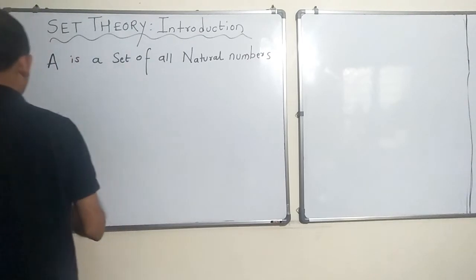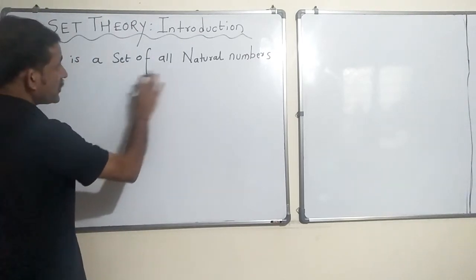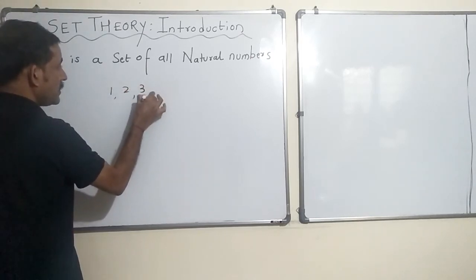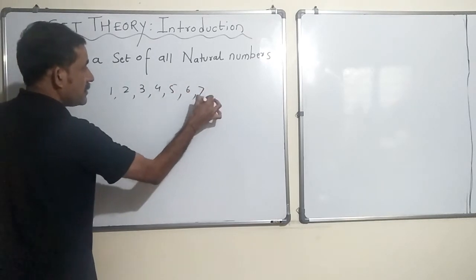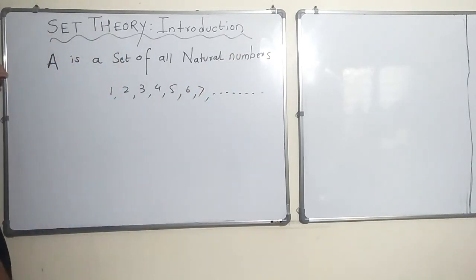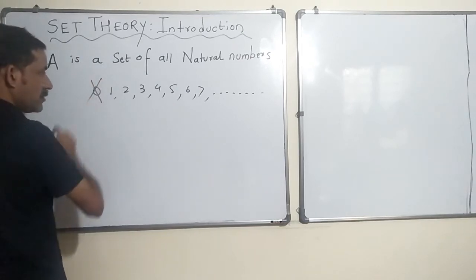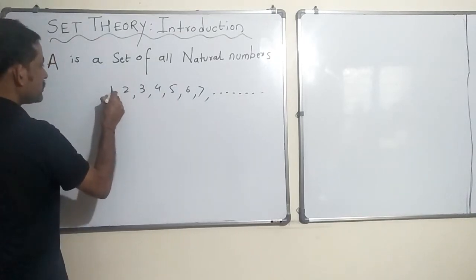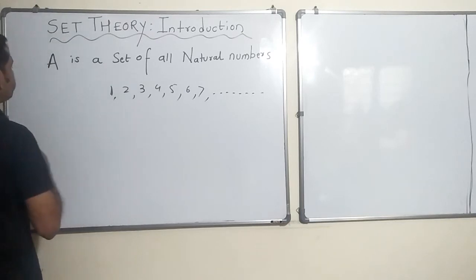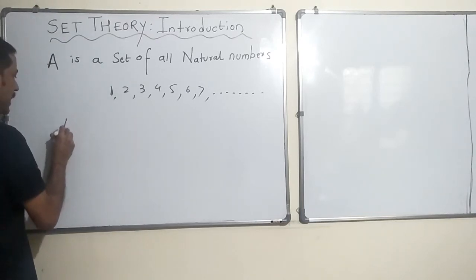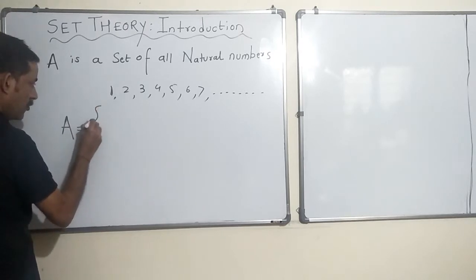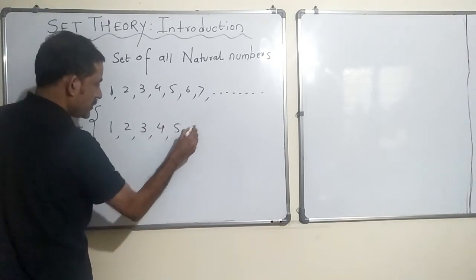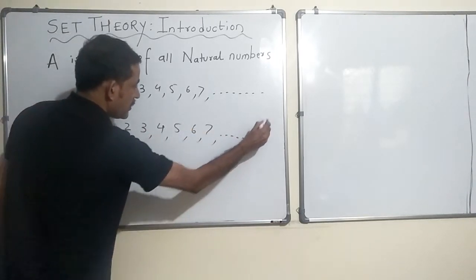So naturally, if A is a set of all natural numbers, what are natural numbers? 1, 2, 3, 4, 5, 6, 7 are all natural numbers. Okay, 0 is not a natural number. It starts from 1 onwards, goes all the way on the positive side of the number line. Okay, so now how do we write this? It is represented as A, open curly braces 1, 2, 3, 4, 5, 6, 7, and close the curly braces.